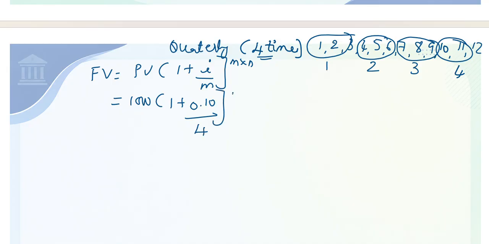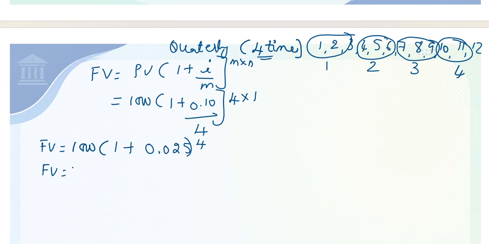Then what is m? 4 into 1. n stands for number of years. Therefore, future value is equal to 1000 times 1 plus 0.10 divided by 4, which will become 0.025. 4 multiplied by 1 will be the power of 4.